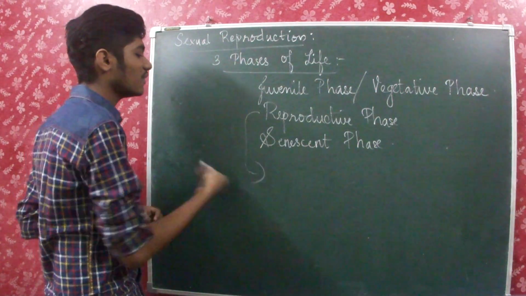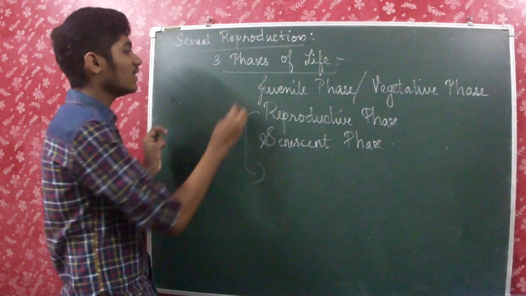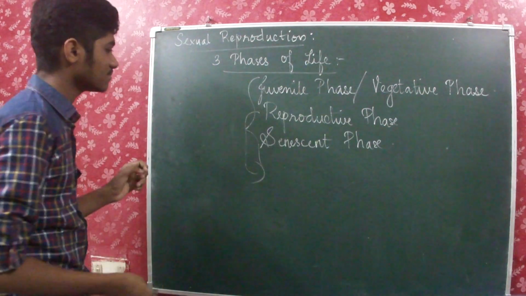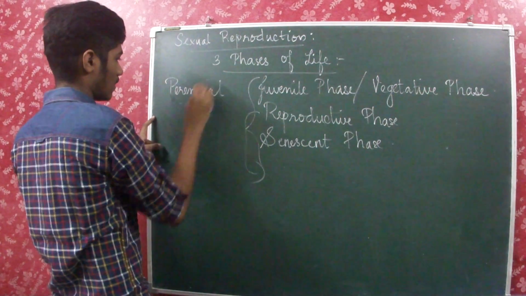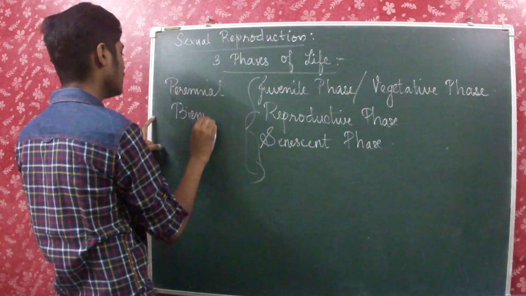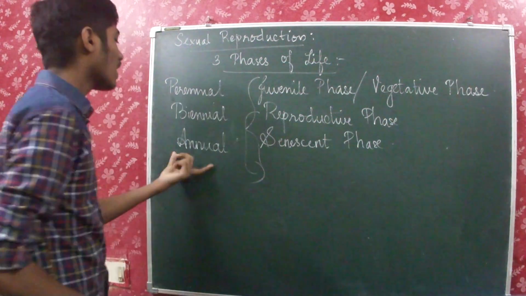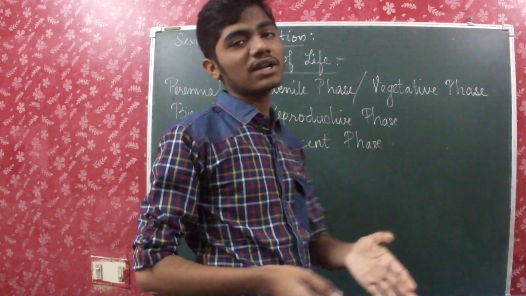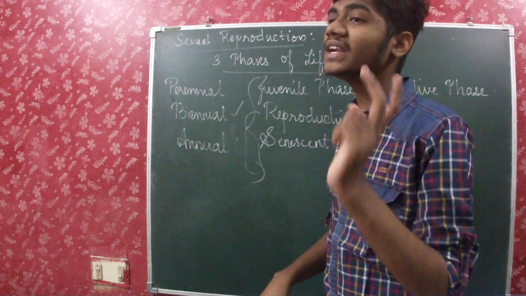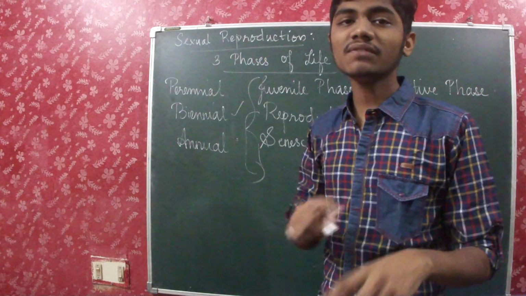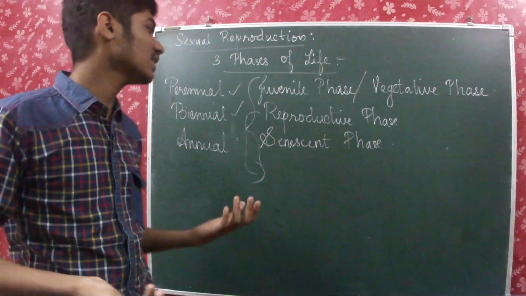Then we come to reproductive phase. The word itself says reproductive phase, so that is the phase where reproduction occurs. When we talk about all of these three phases, we have to know about three things. They are perennial plants, biennial plants, and annual plants. Annual plants, the word itself says it will be there for only one season, and after that season it will perish or it will go for death. And then biennial, it will complete its life cycle through 2 years. And then perennial, it will be year after year, just giving a yield.